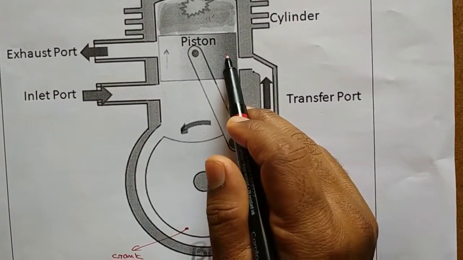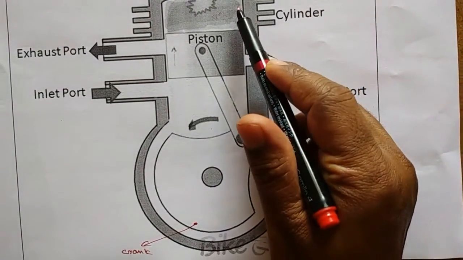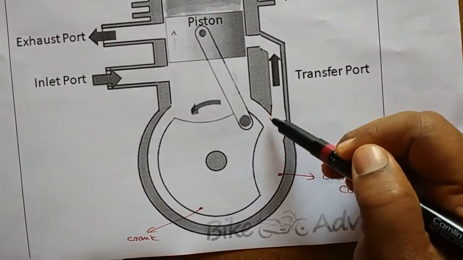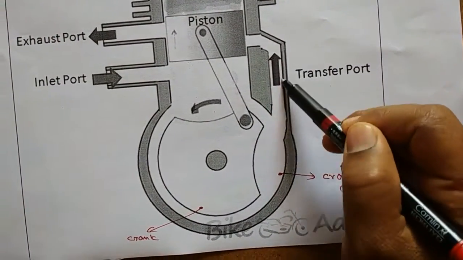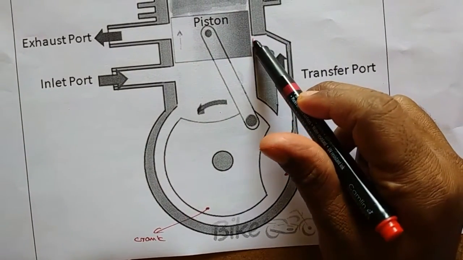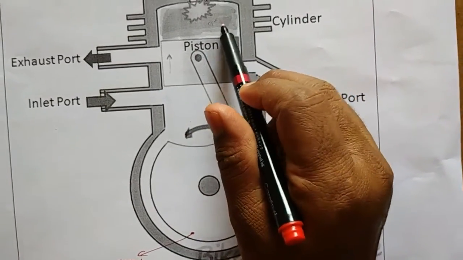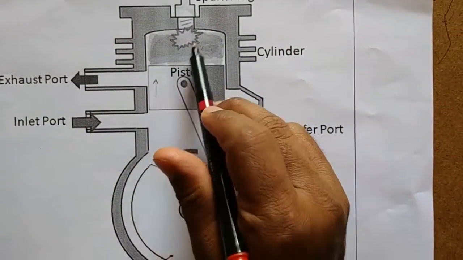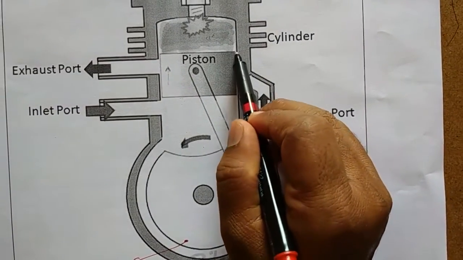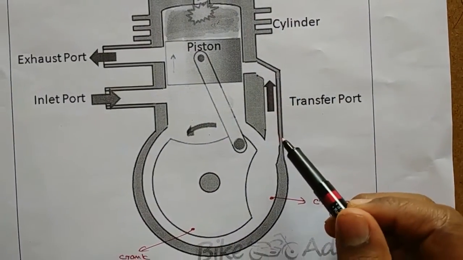And this is our piston. This piston will reciprocate inside the engine cylinder, up and down. This is our transfer port. Through this transfer port, air fuel mixture will enter into the engine cylinder. This is about the transfer port.